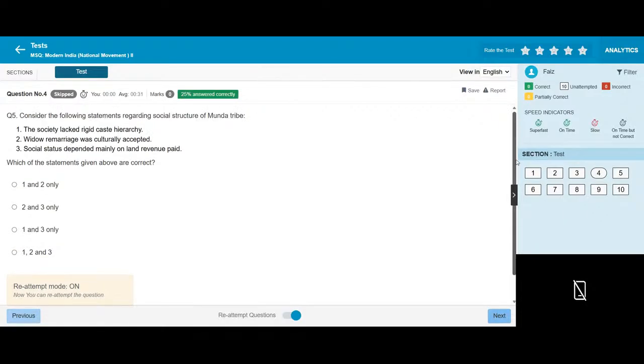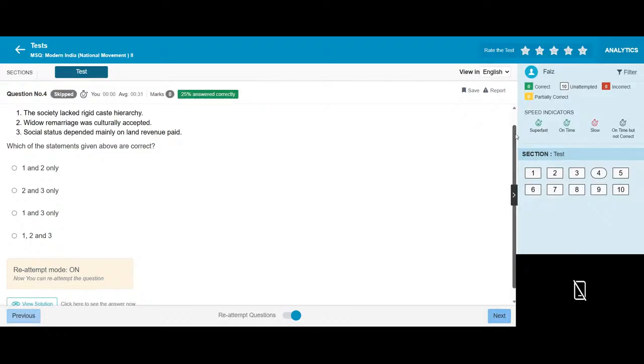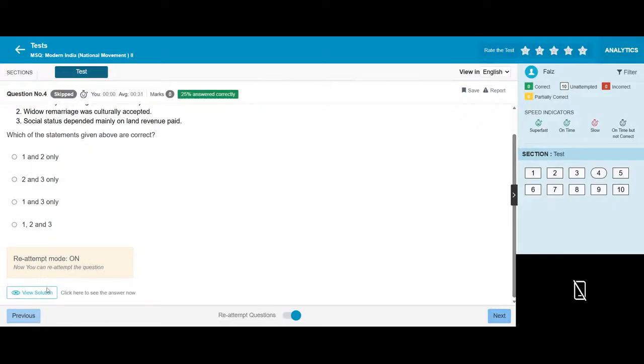Consider the following statements regarding the social structure of the Munda tribe. The first: the society is linked to a rigid caste hierarchy. Second: widow marriage was considered unacceptable. Third: social status depended mainly on the land revenue paid.